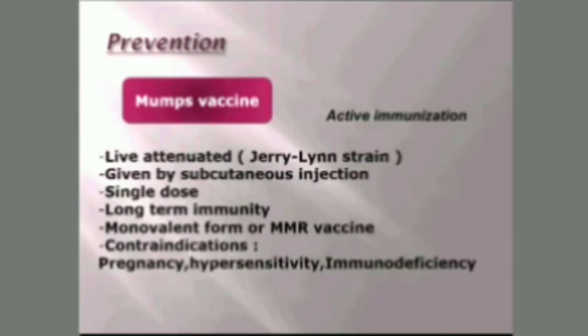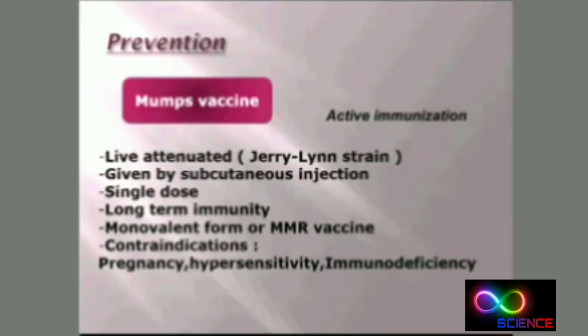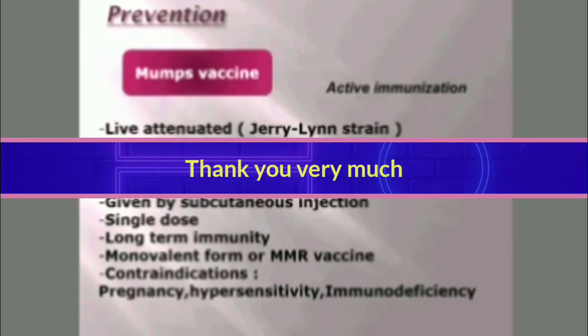Okay. Prevention of mumps is by active immunization, that is the mumps vaccine. This is a very important vaccine, which is combined with measles and rubella, and is a live attenuated vaccine containing the Jeryl Lynn strain of the virus, given by subcutaneous injection. A single dose is sufficient for developing lifelong immunity. It is available in monovalent form also, and combined with the other two vaccines as the triple vaccine, MMR vaccine. The only contraindication